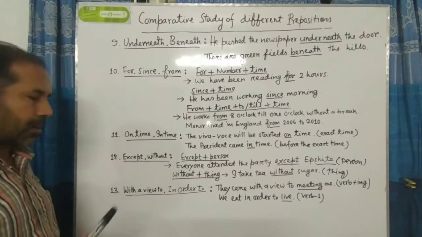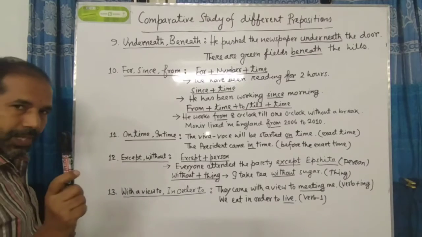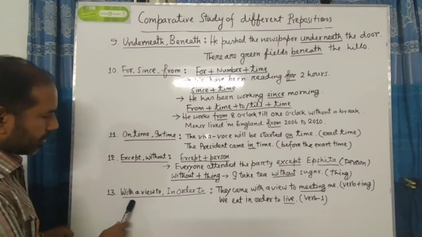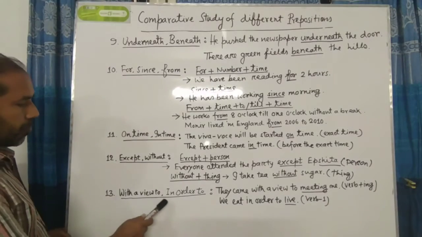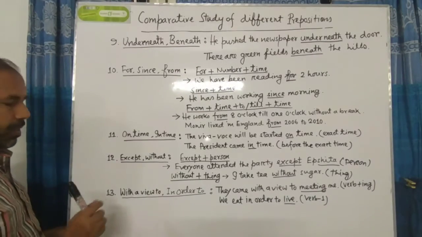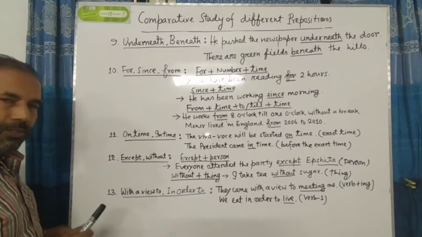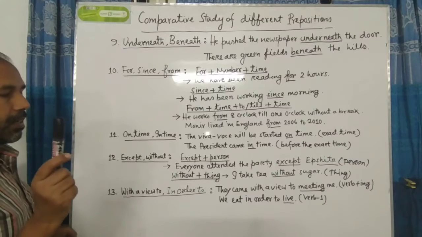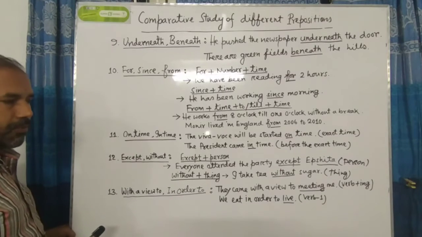Dear students, now let us go to number 13. In number 13 we see two expressions: with a view to, in order to. These two prepositions give the same meaning. But there is a little difference between these two at the time of using them.